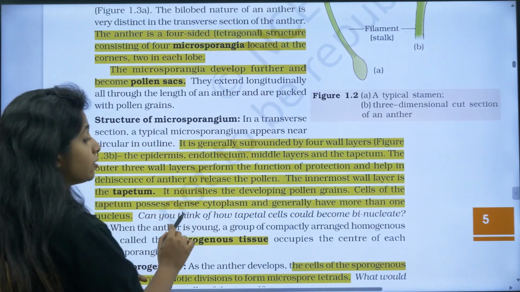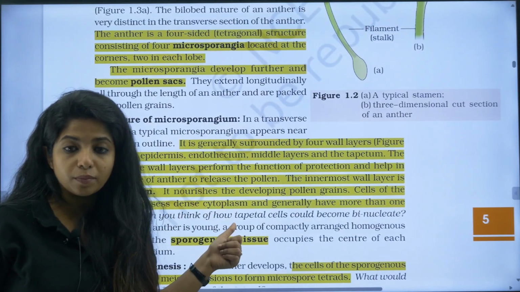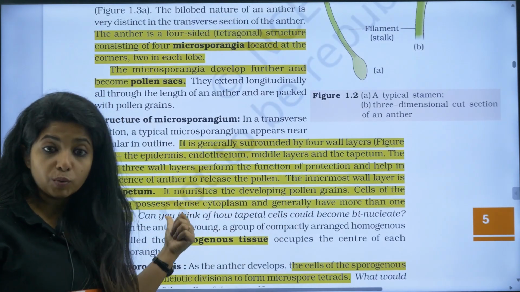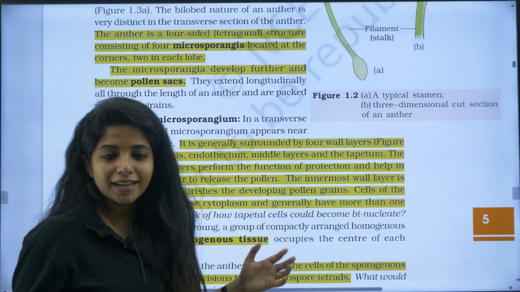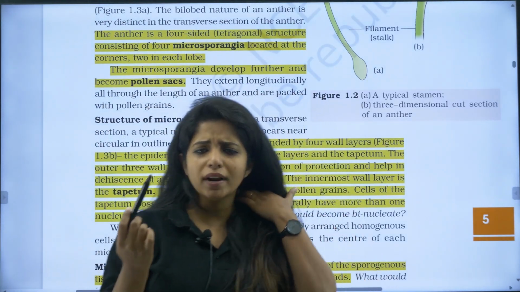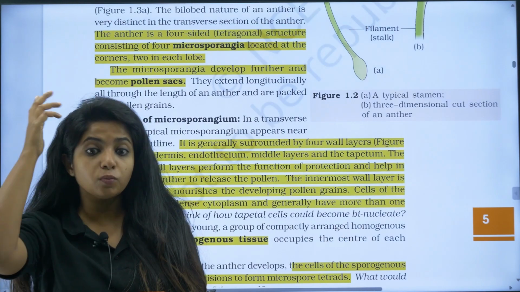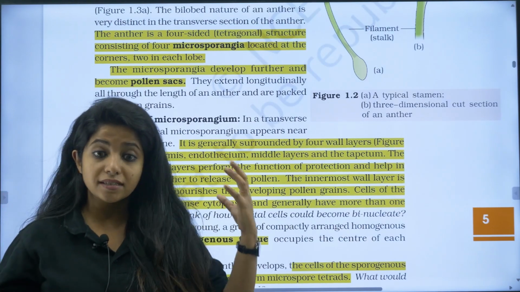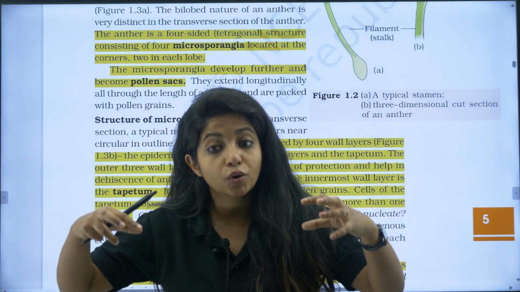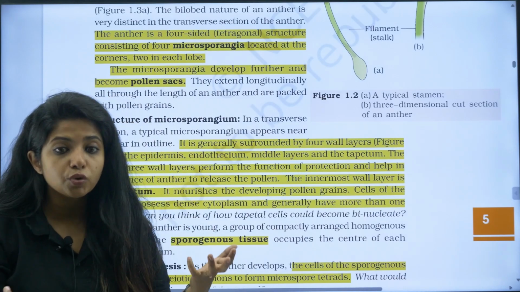The cells of the tapetum possess dense cytoplasm and have more than one nucleus. This is a unique feature. All the cells of our body, or basically the plant's body, have one nucleus. No. So how can something have two nuclei and also dense cytoplasm? What is the use of this? The tapetum has dense cytoplasm for nourishing the growing pollen grains. Where are the pollen grains growing?